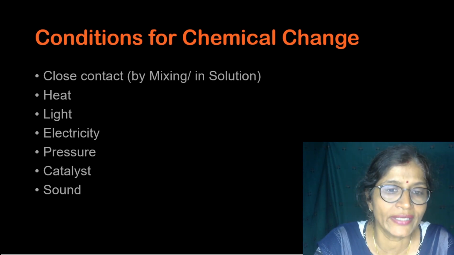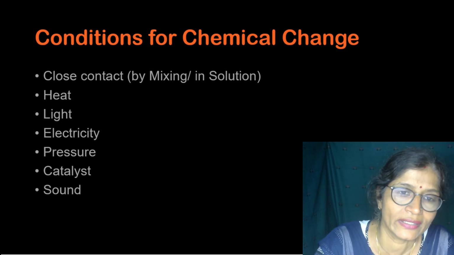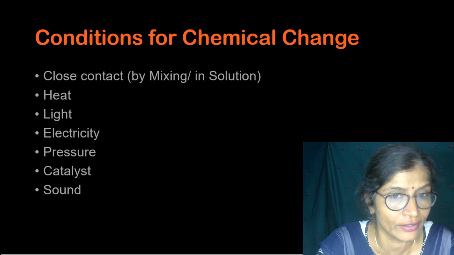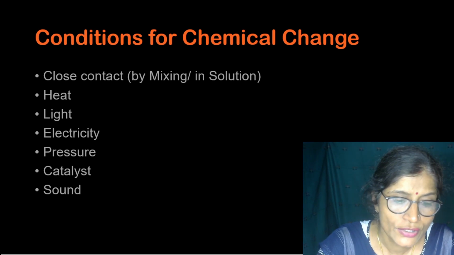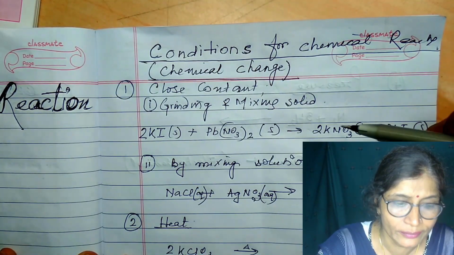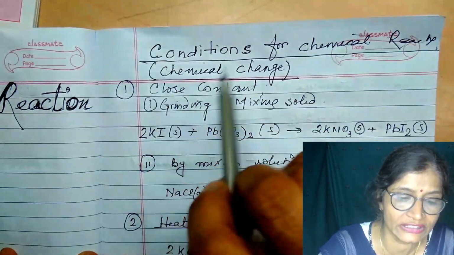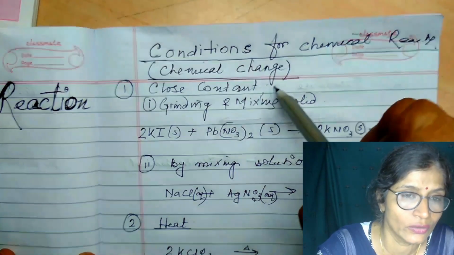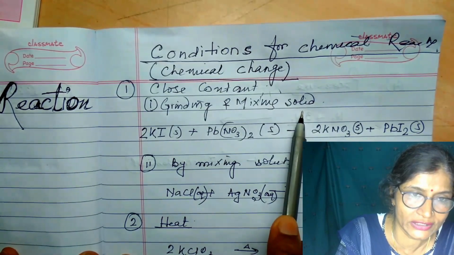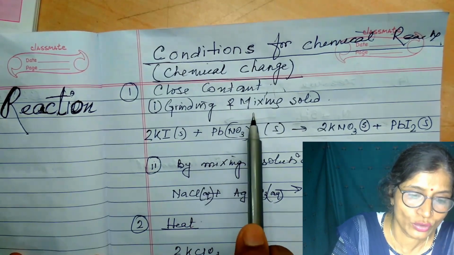Because during a chemical reaction, the particles, either molecules or atoms, collide with each other. When the probability of collision is maximum, the rate of the reaction is also maximum. So collision is necessary for a chemical reaction. To collide the particles, the first condition is that they are in close contact. If the components which are reacting are in the solid state, then they are mixed together.